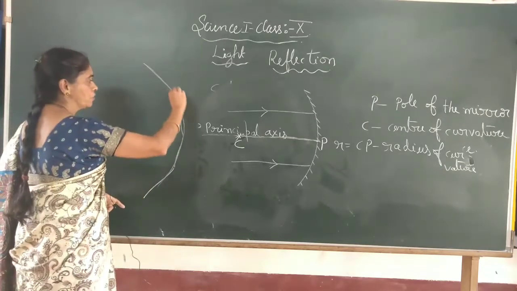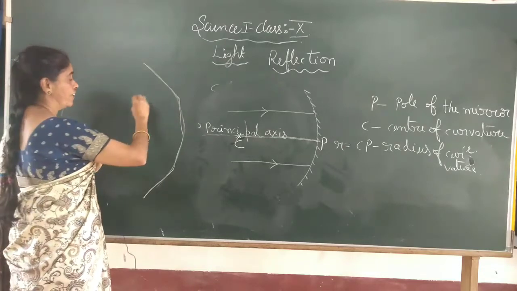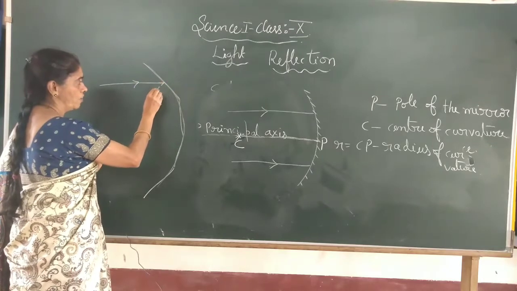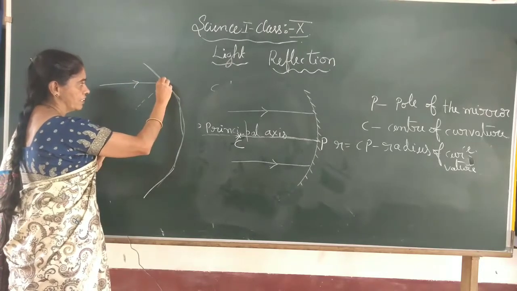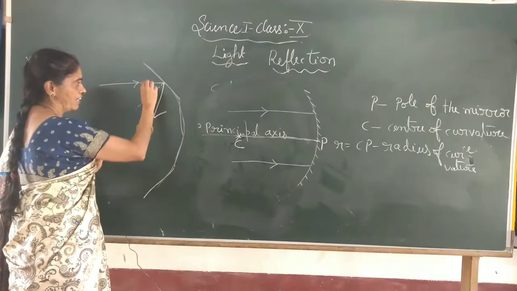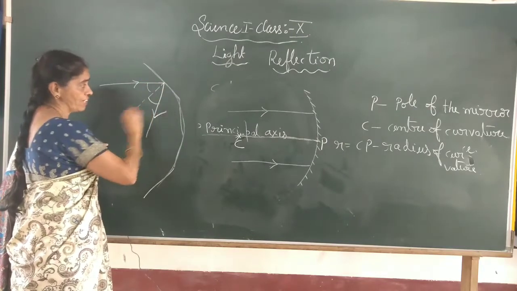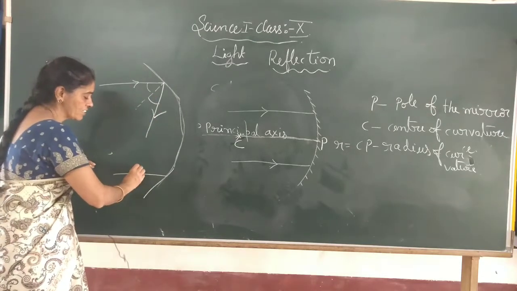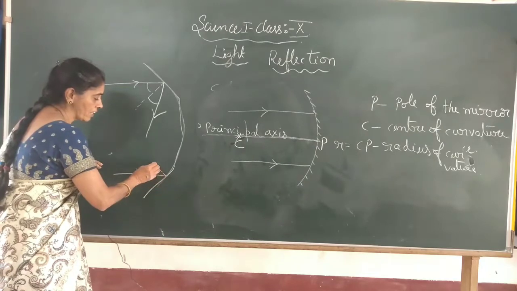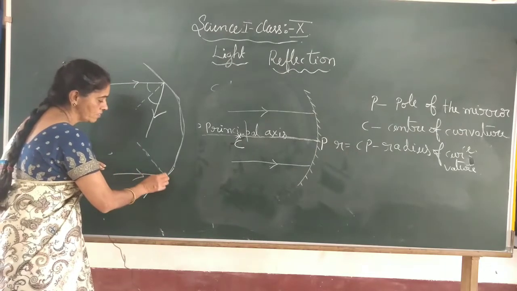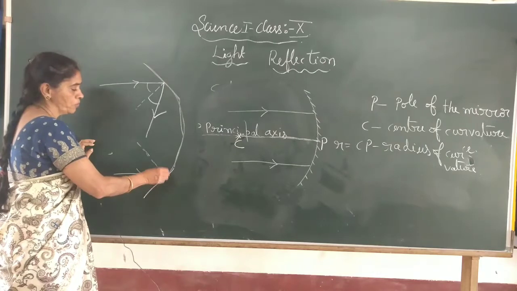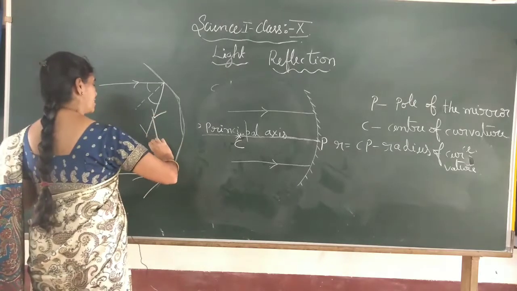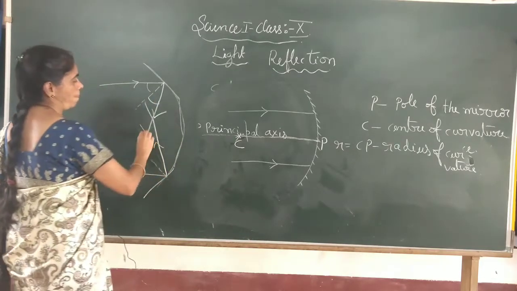Now, in a plane mirror, you know the law of reflection. When any ray moves like this, if you draw a normal line here, after reflection it moves this way. Angle of incidence equals angle of reflection. So if you draw one incident ray and a perpendicular line here, it will move towards this way.